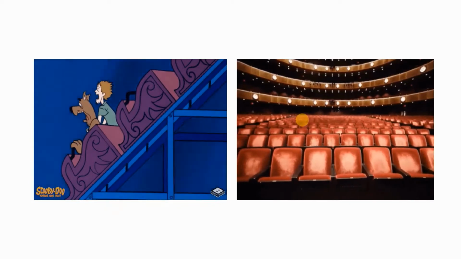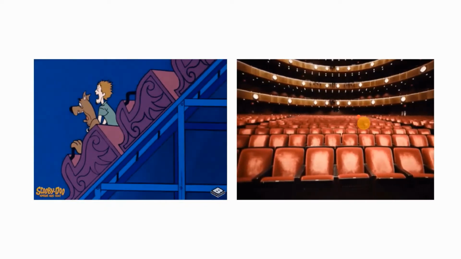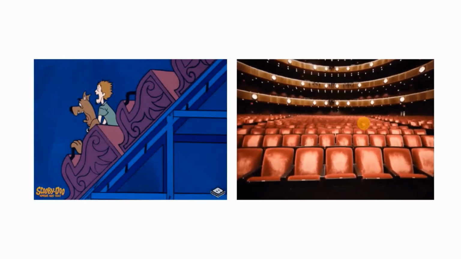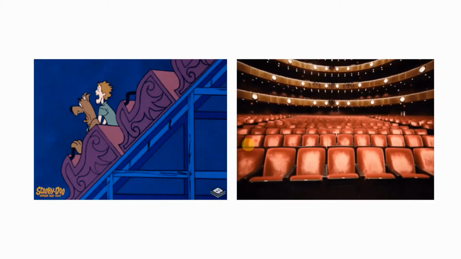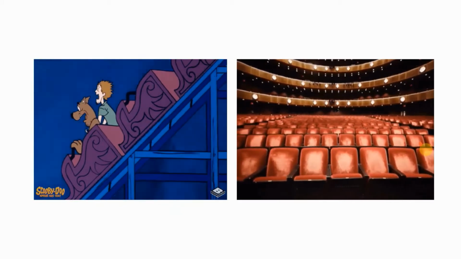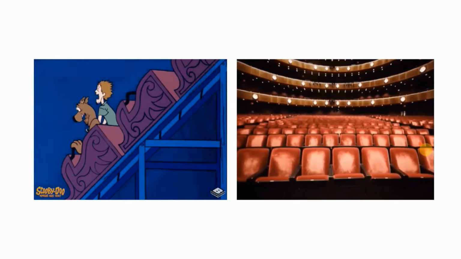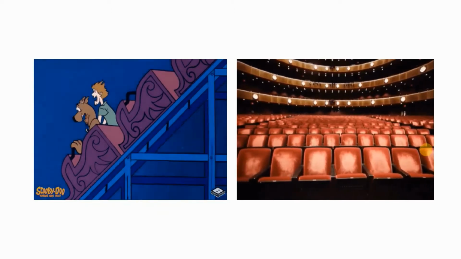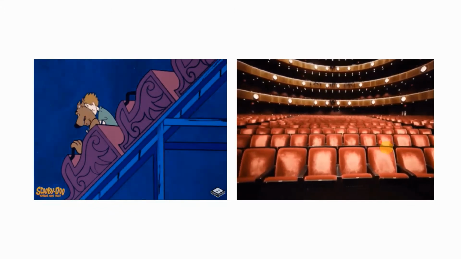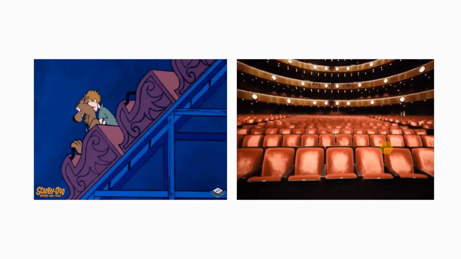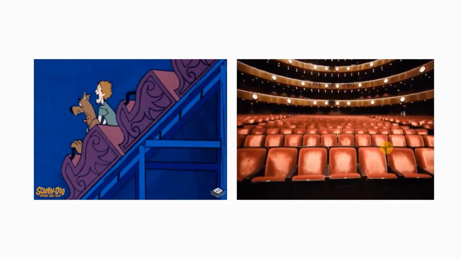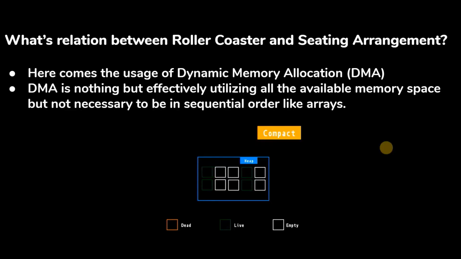For example, assume that you are visiting this theater and you have a family of around 15 members. If I try to get the entire arrangement, or 15 consecutive seats, sometimes you may or may not get all 15 seats in the same row. So what will happen is you will take the front row, then for the remaining persons you will take the second row, and so on. Wherever you find some free space, we allocate all those spaces. So this is exactly what is called dynamic memory allocation.